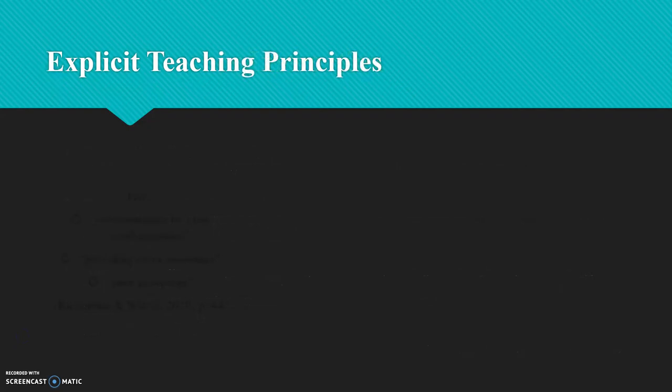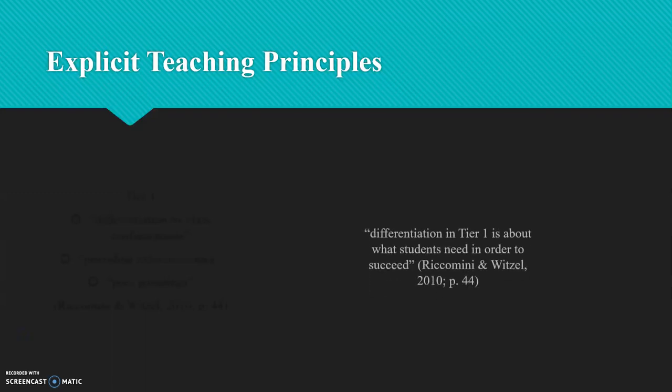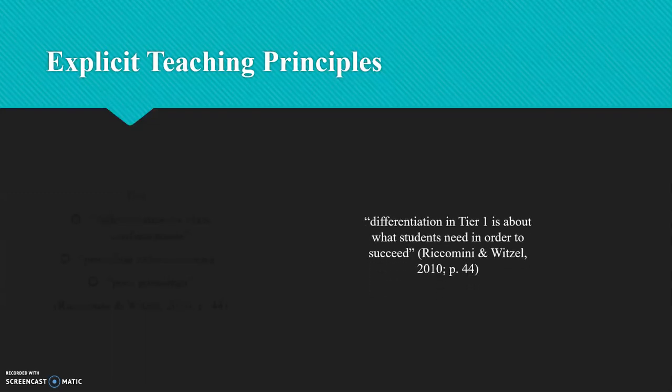There are different explicit teaching principles embedded within each tier of RTI math instruction. Tier 1 of RTI is also known as response to instruction. Ricamini and Witzel state that differentiation in Tier 1 is about what students need in order to succeed. They further discuss that the purpose of Tier 1 is to help students achieve in mathematics.